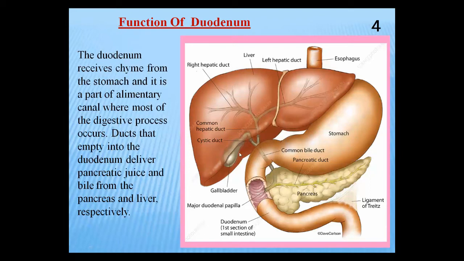What is happening in the duodenum? It is the starting and beginning action. The food in the form of chyme enters into the duodenum. At the same time, two types of juices, from the liver and the pancreas, enter into the duodenum through ducts. These ducts are called the bile duct and the pancreatic duct. These juices have enzymes, and they act on the chyme. These juices are secreted by the liver and pancreas.